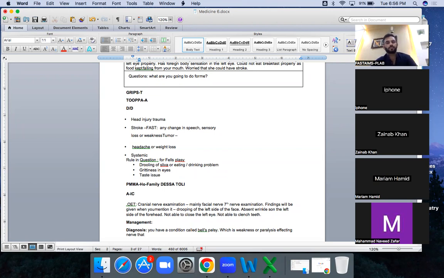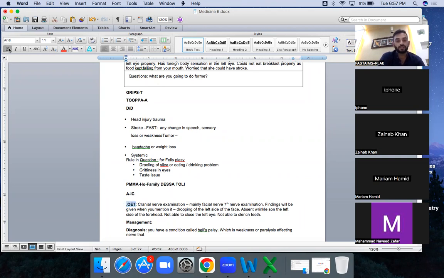I need not go into why I'm asking this question. These are all the facial nerve questions you are ruling in, because it's a facial nerve issue. It's not any stroke issue. We can ask this before or later, it doesn't matter, but you need to ask. That is important. So if you ask the stroke questions first, and you ask the rule-in questions, the history is okay. Then you will be doing PMH, allergy, family history, drugs, and social history.